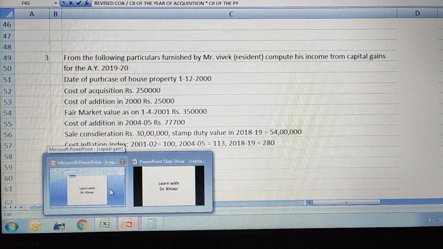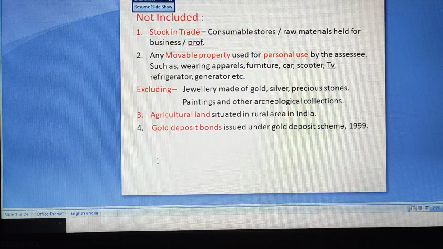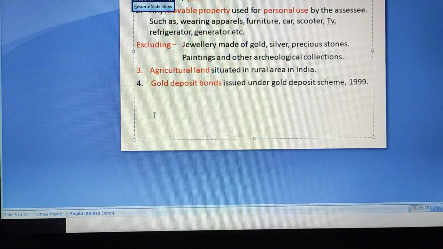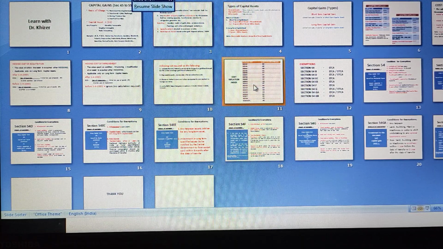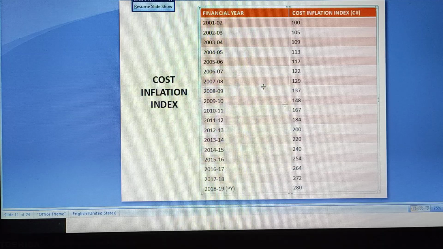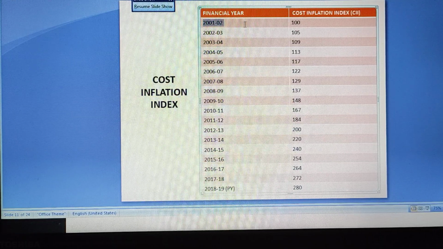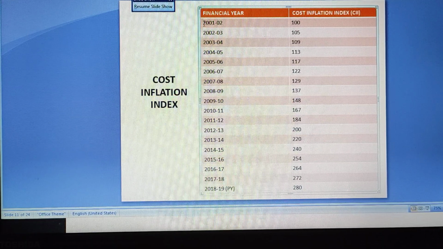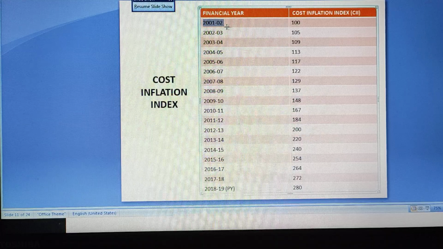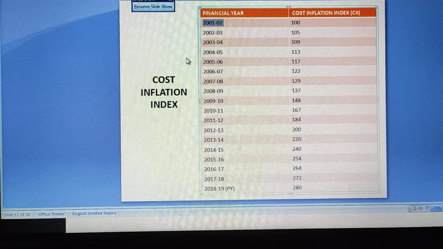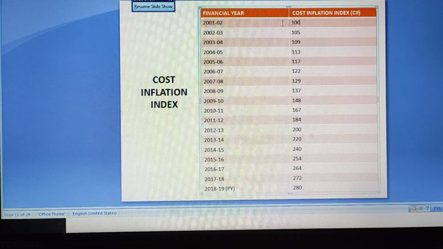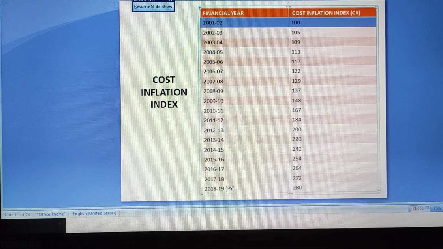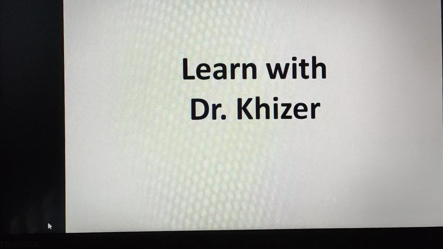So what we need to do is, you can see in the table it is starting from 2001, right? Before this, you have to consider the base year 2001 cost inflation index, that is 100, right?